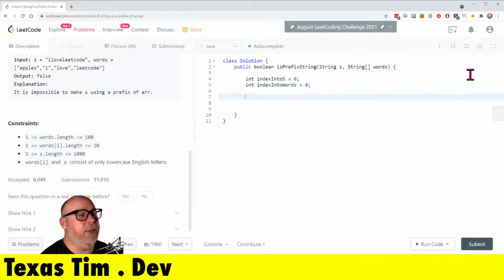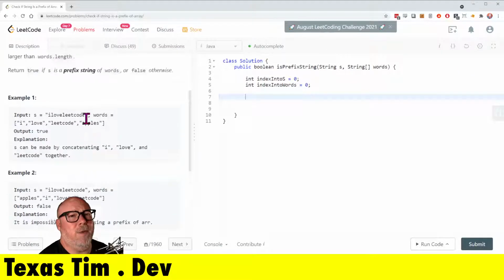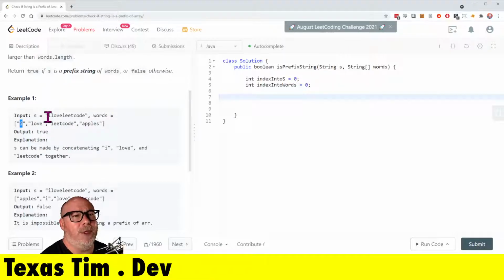And the mismatch would be that we've got a substring of characters in string S that don't match the current element of the words array that we're on. So if we're on the 0th element of words, for example 1 here, we're looking for I, and it has a length of 1, so we're going to be looking at S from 0 to 1, because the index would be at 0 for that first one.